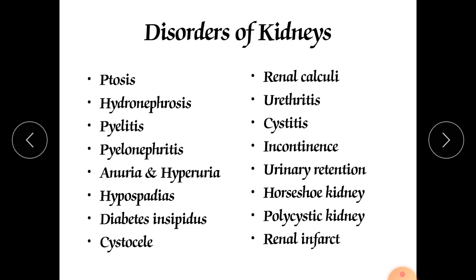That is one way by which renal infarct will form, and another is when a clot or any thrombus forms in our ureter. In this fashion renal infarction will occur.